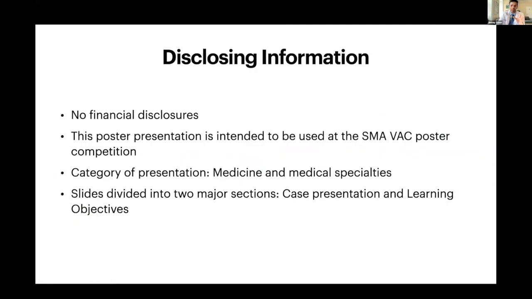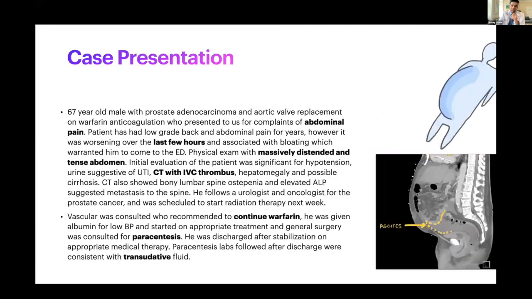All right. So we're going to divide it as usual, case presentation and learning objectives, right? I know there's a lot going on this slide, but just take a look at the images and just sit back and relax. Basically, we got this 67-year-old male with prostate cancer and aortic valve replacement who's on warfarin chronically. And he presented to us with worsening abdominal pain. He had this abdominal pain for years, but it just worsened to the point that he had to come to the ED, right?